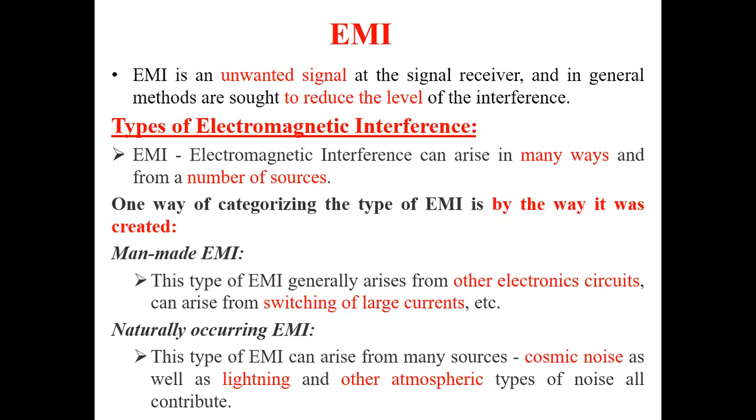Whenever lightning occurs, because of the flow of current in the lightning, a field will occur. This field will also affect the system in many ways, like atmospheric noise. All these contribute to naturally occurring EMI. So one way of classifying is by the way it was created: man-made or naturally occurring.